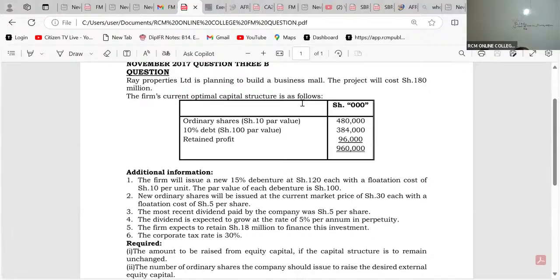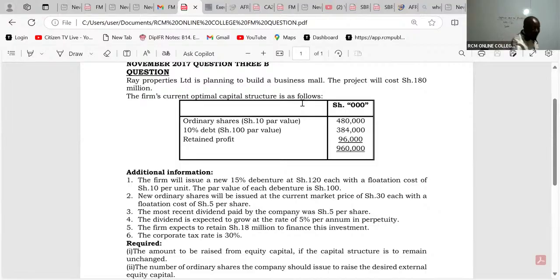So the first thing that a good student should be able to do is to give us the optimal capital structure weights. So we have optimal capital structure weights like that. We have two of them. We have equity and then we have debt.